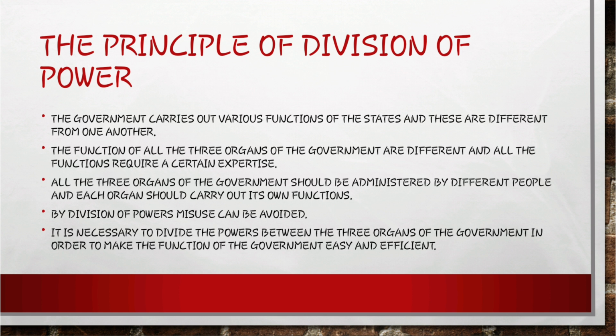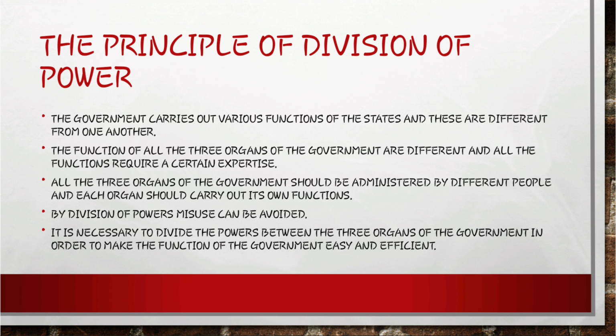All the three organs of the government should be administered by different people and each organ should carry out its own functions. By division of powers, misuse can be avoided. Please underline this line. By division of powers, misuse can be avoided.